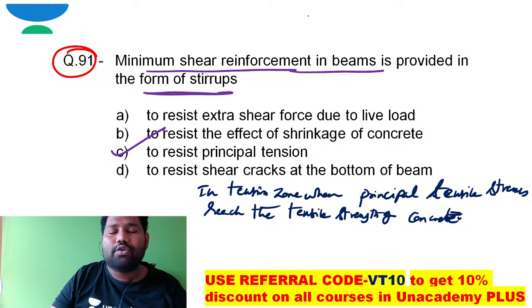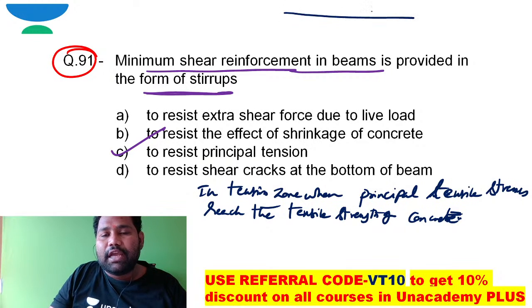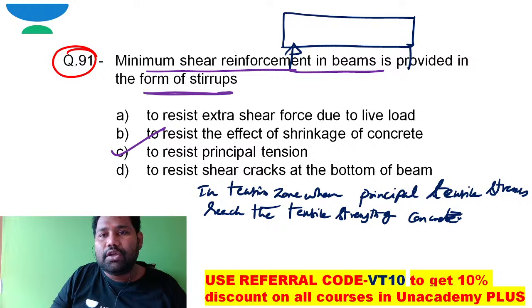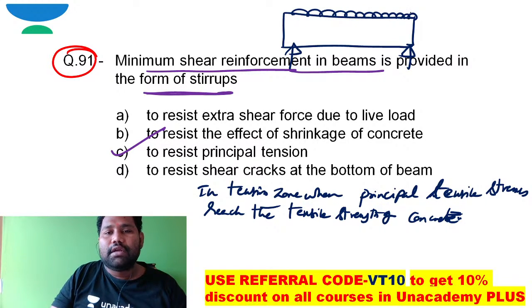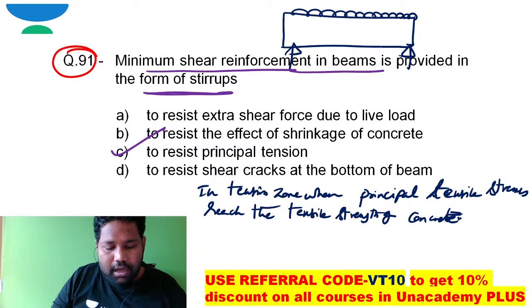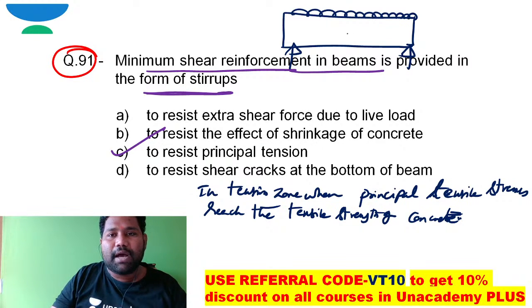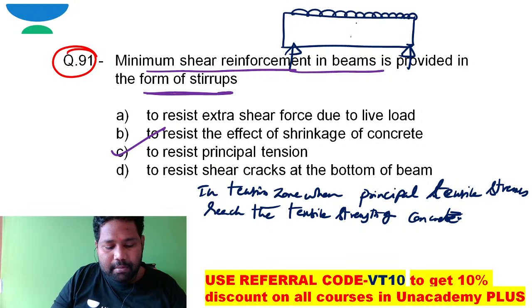For example, if I take a beam loaded with UDL, a simply supported beam subjected to UDL, the shear force is small at the middle span and bending moment is large at the mid span.